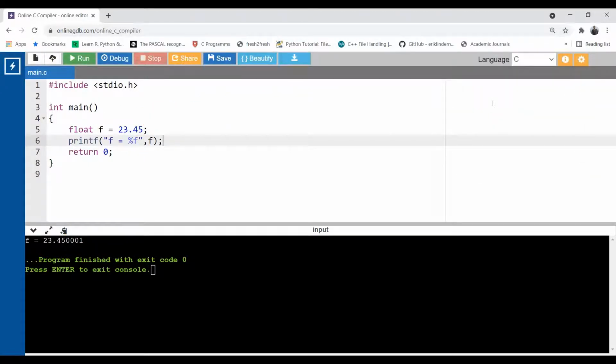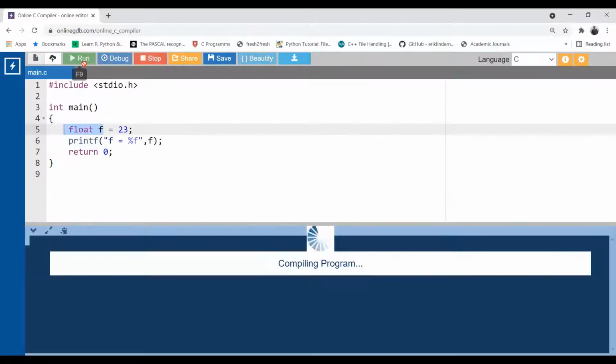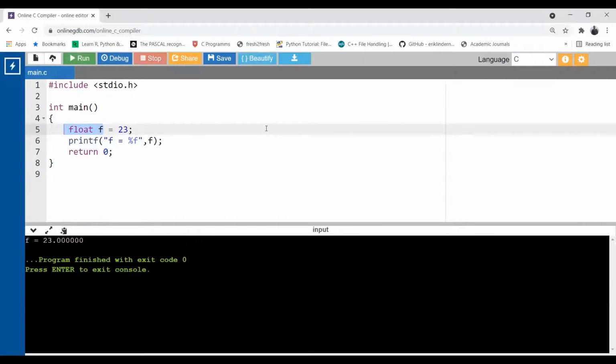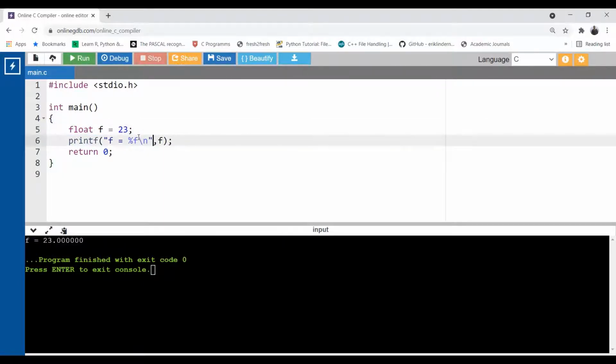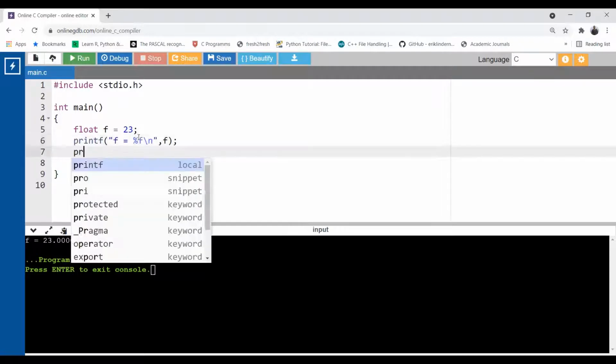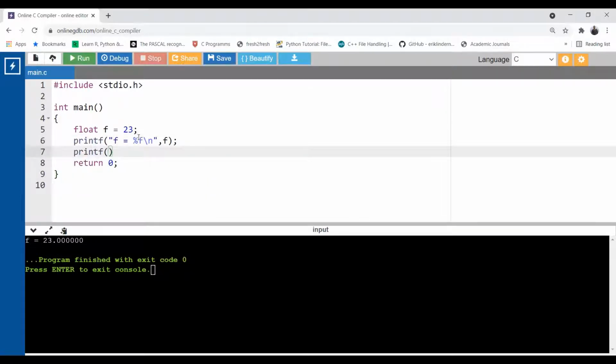Even if, suppose, I don't have any number after the decimal point, but f is declared as float, it will print here 23.600000. Okay. Similarly, we have a couple more format specifiers for floating point numbers. We can use %g as well. %g, and let us put f over here. Now run.